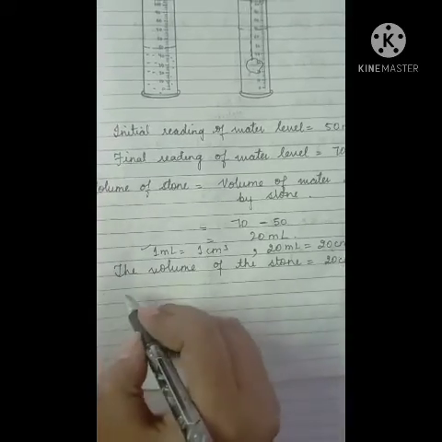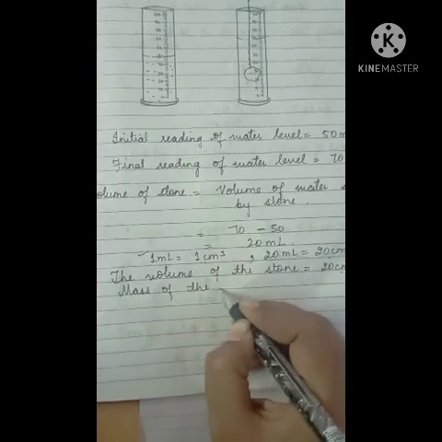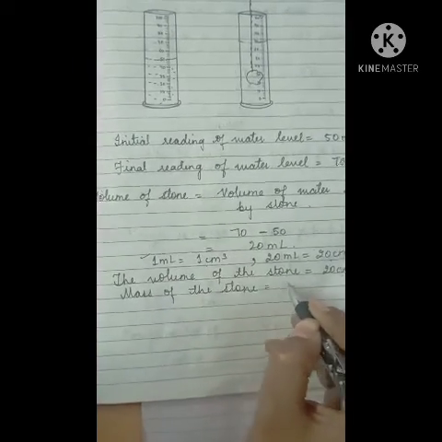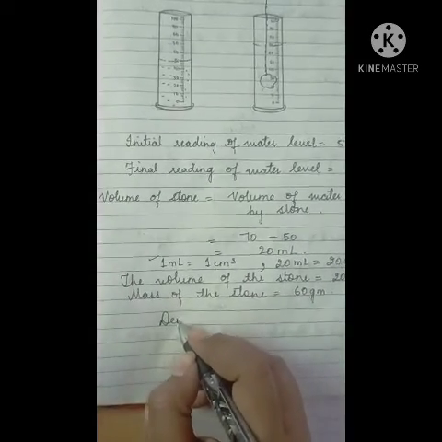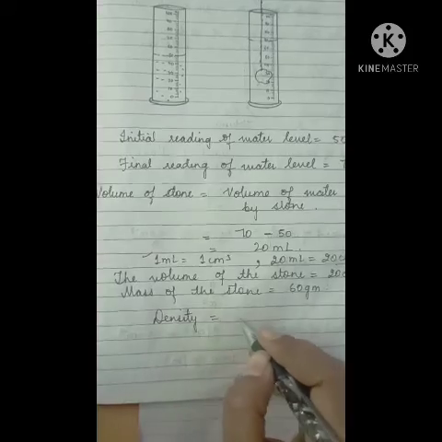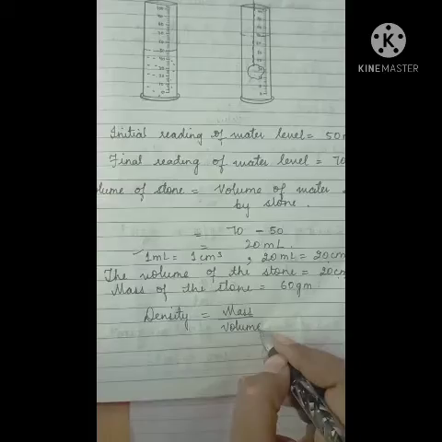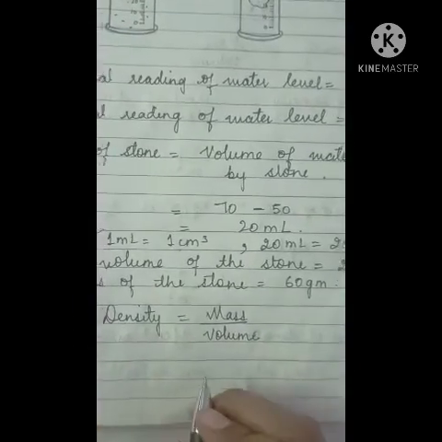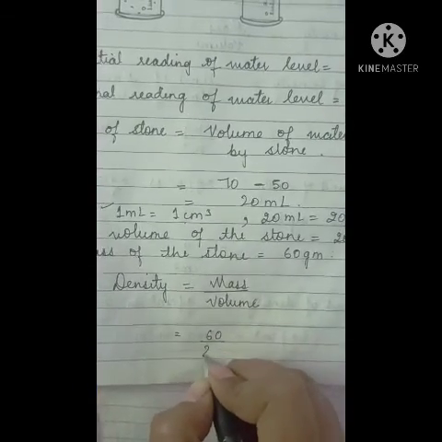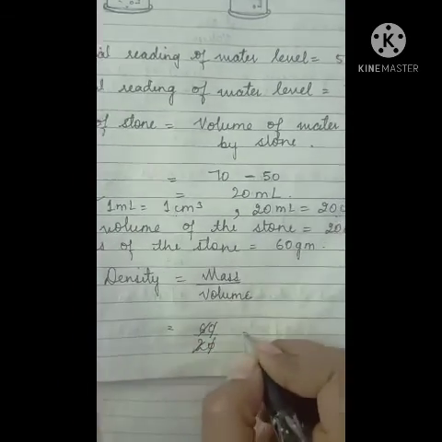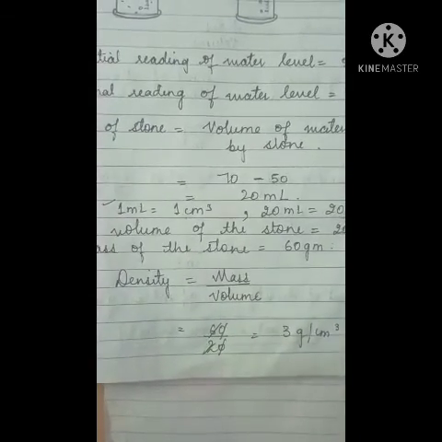Now suppose that the mass of the stone is 60 gram. Density is equal to mass upon volume. Mass is 60 gram and volume is 20. So when we cancel out, we get 3 gram per centimeter cube.